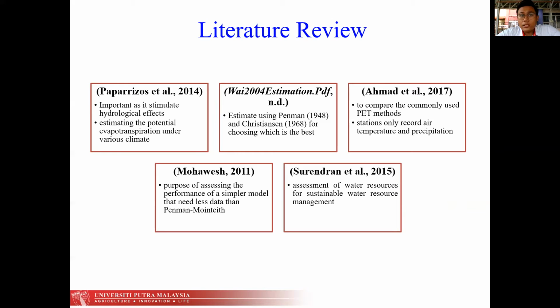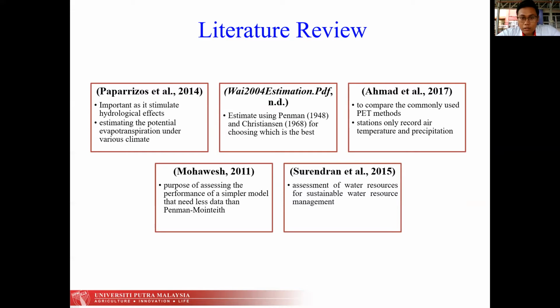This study was done in the Kashmir Valley in India. Next is Mohawesh in 2011, which assessed the performance of simpler models that need less data than Penman-Monteith. And lastly is Surendran et al. in 2015. The purpose of the study was the assessment of water resources for sustainable water resource management.